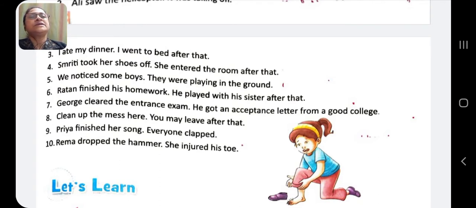Clean up the mess here. You may leave after that. Cleaning up the mess here, you may leave. Priya finished her song. Everyone clapped. When Priya finished her song, everyone clapped. Rima dropped the hammer. She injured his toe. Dropping the hammer, Rima injured his toe.